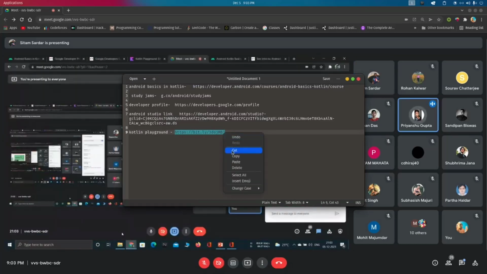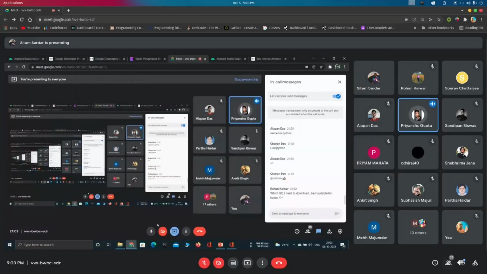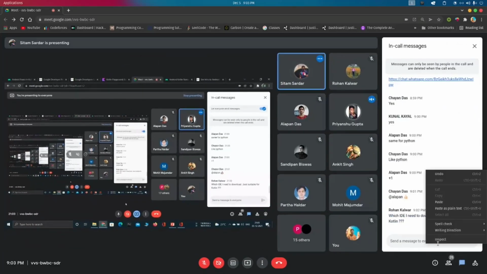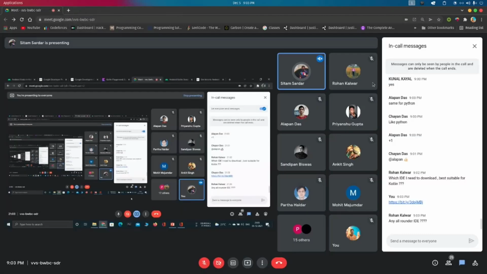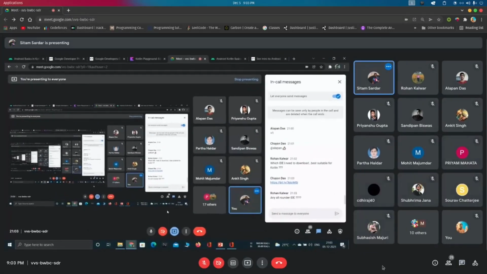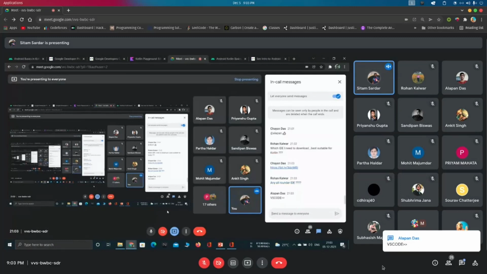For app development, should we learn XML? Any resource for it? Yeah, for the beginning, I always recommend you to learn XML. For an all-rounder IDE, you can use IntelliJ IDEA and VS Code also.